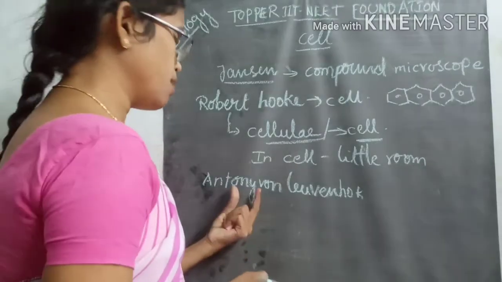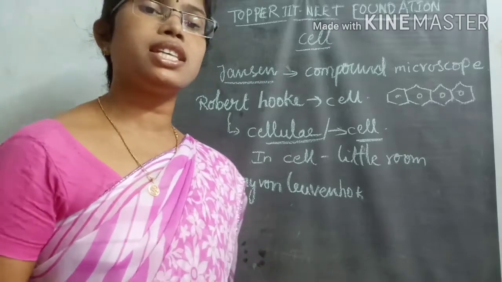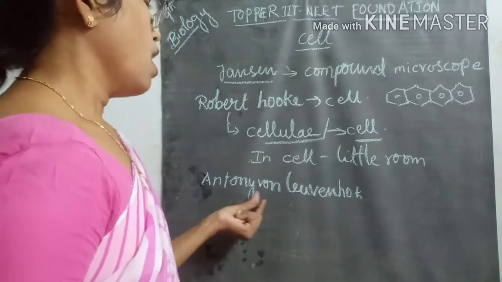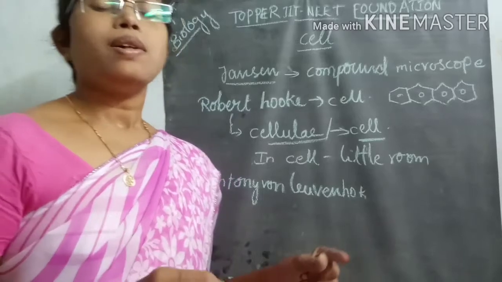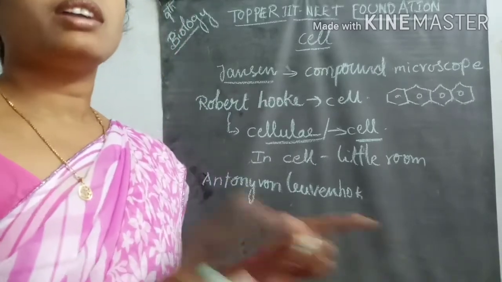These were all observed using different varieties of lenses, and in that he observed some moving creatures in nature.